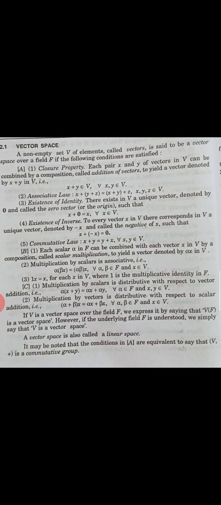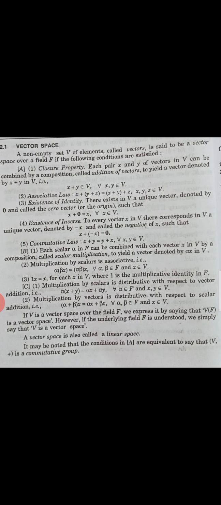And the second property in B section is multiplication by scalar is associative, that is, alpha (beta x) is equal to (alpha beta) x for all alpha, beta belongs to capital F and x belongs to V. And the third, 1 dot x is equal to x for each x in V, where 1 is the multiplicative identity in F. Now the C segment.